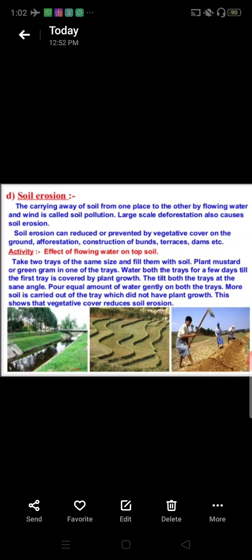Next topic, soil erosion. The carrying away of soil from one place to the other by flowing water and wind is called soil erosion. Large-scale deforestation also causes soil erosion. Soil erosion can be reduced or prevented by vegetative cover on the ground, afforestation, construction of bunds, terraces, dams, etc. There is one activity: effect of flowing water on top soil.